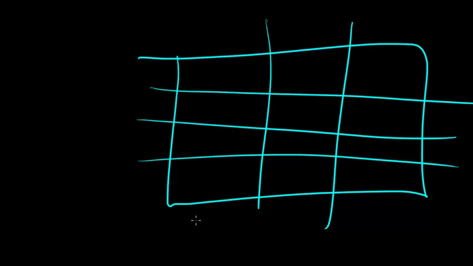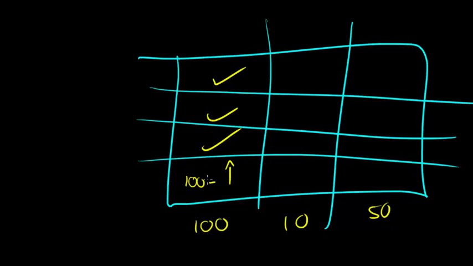Because if I knew the totals, so that's got to be 100, this has got to be 10, this has got to be 50, so on and so forth, then the number of degrees of freedom I need, well, I'm allowed to choose that value, I'm allowed to choose that value, and I'm allowed to choose this value, but this value is going to be 100 minus those 3 values. So that doesn't have any freedom in it.